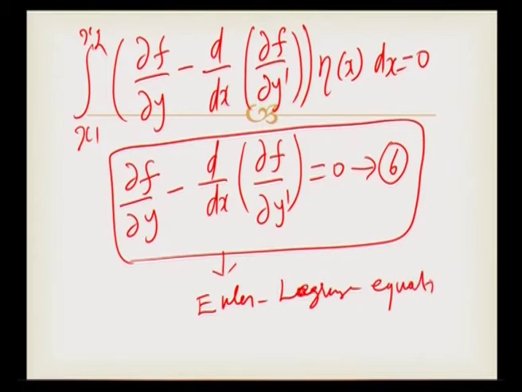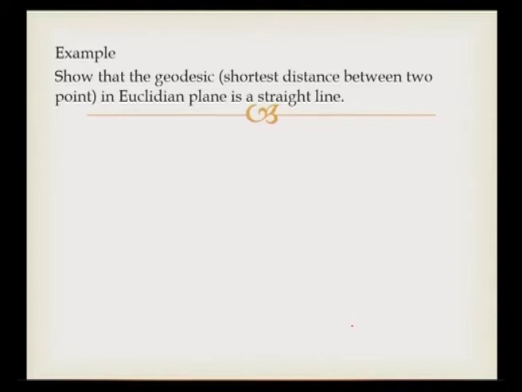Euler-Lagrange equation. The Euler-Lagrange differential equation is to be satisfied by y of x for which the functional I has an extremum value. This is how we can derive the Euler-Lagrange equation in variational calculus using the variational principle. Now, we shall solve an example based on this variational calculus.